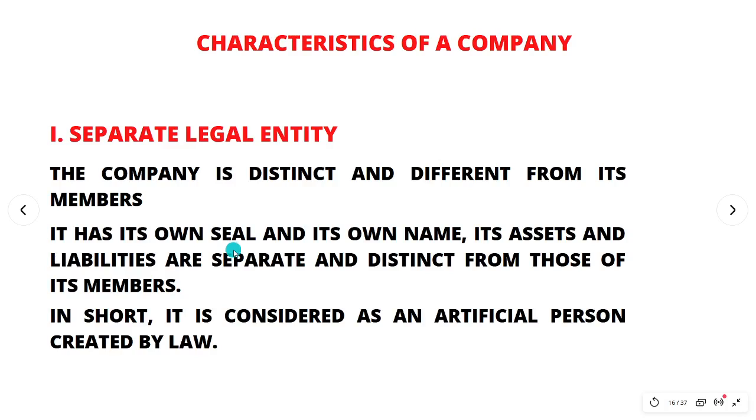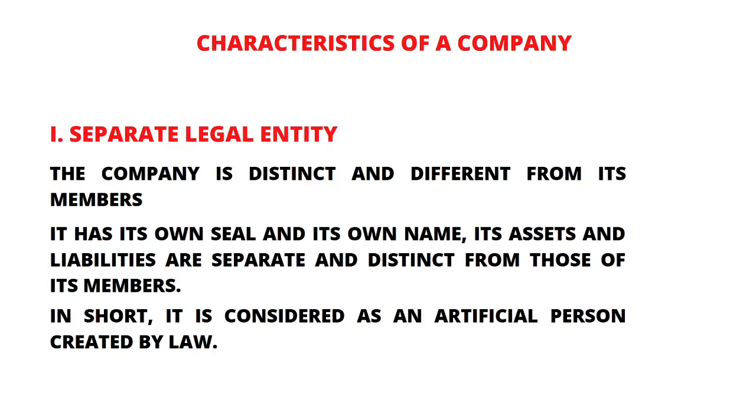A seal, when affixed, is supposed to be the signature of the company and its own name. Every company will have a name, and it will have its assets and liabilities. So every company will have its own seal, name, assets and liabilities, and they are separate and distinct from those of its members.